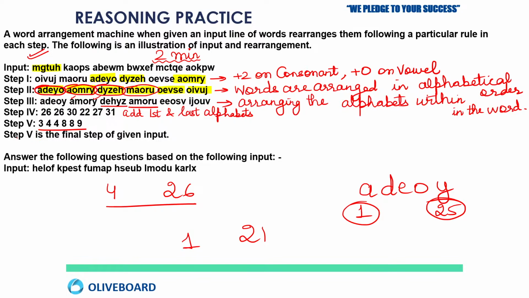Now what about step number 5? Yes, correct, Manish, it is actually the sum. Now what about step number 5? What are we doing in step number 5?